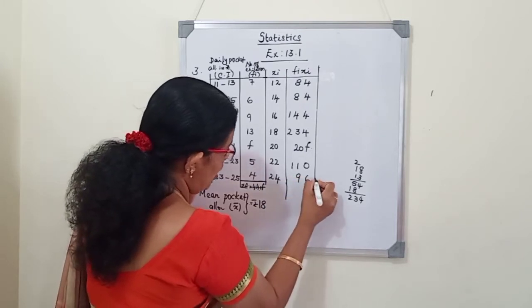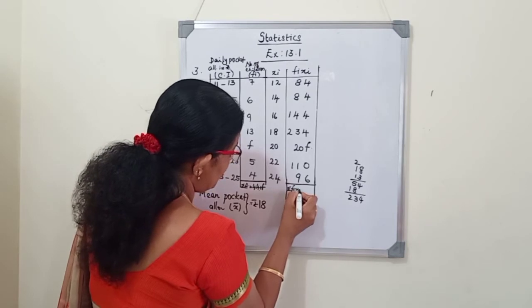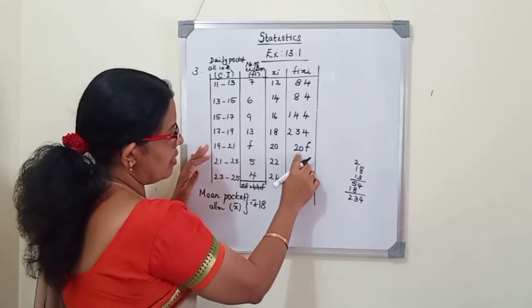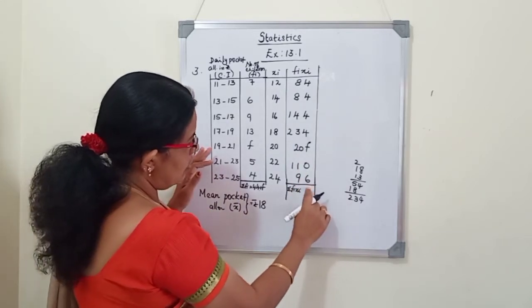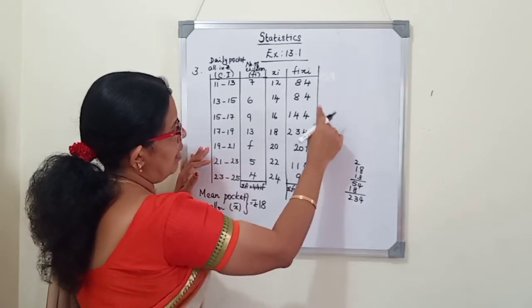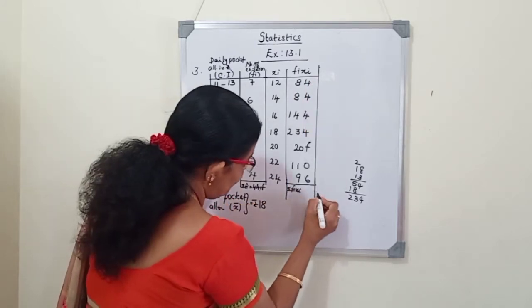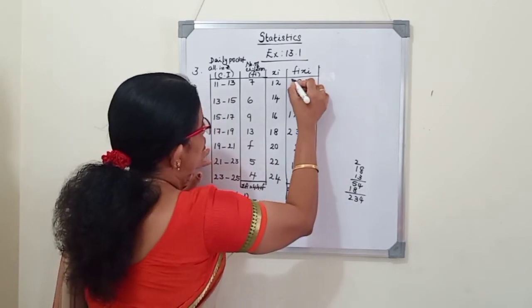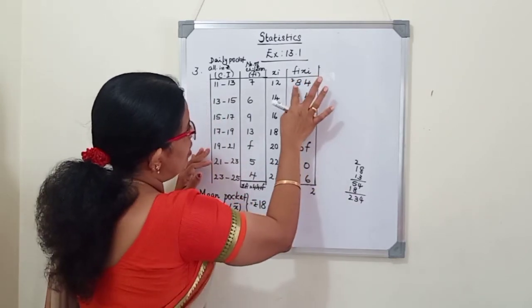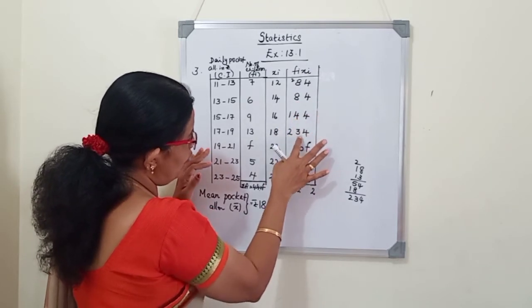Now we are going to add all these, sigma fi xi. So while adding, leave this number, we will write it as plus 20f. Remaining all we have to add. So 6 plus 4, 10, 14, 18 plus 4, 22. With this 22, remainder 2 we will keep. 8 plus 2, 10, 18, 22, 25.